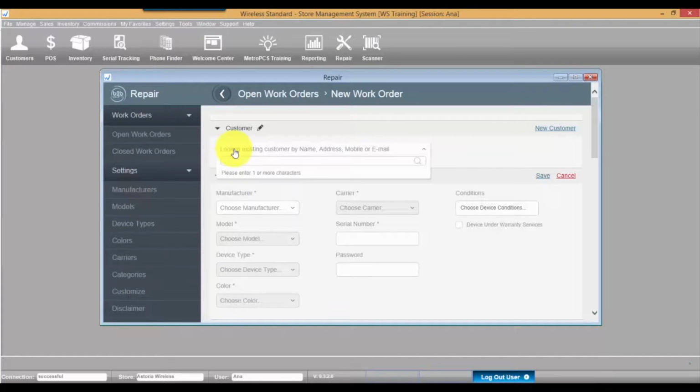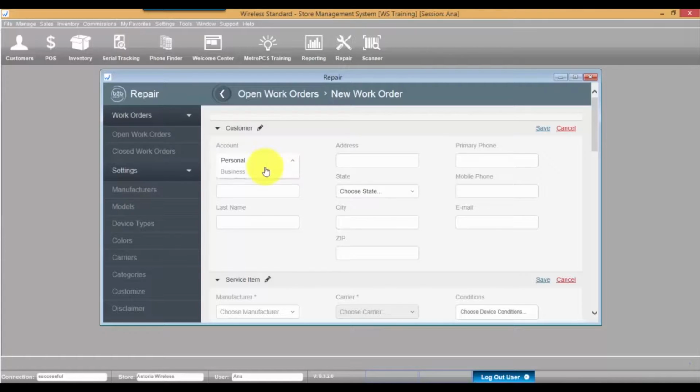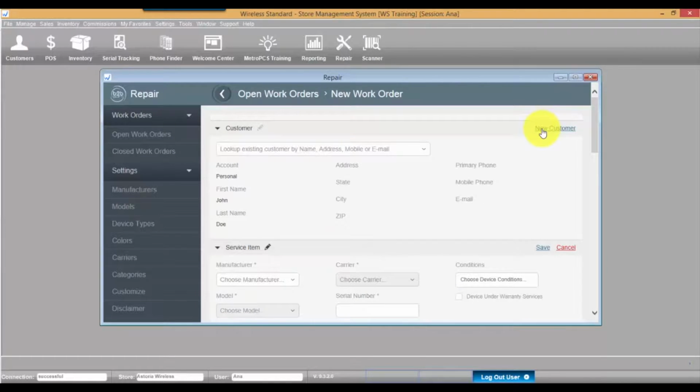In the Customer section, you may look up an existing customer or create a new customer. Once the work order is saved, the customer cannot be changed, but it is possible to edit the customer's information from the work order.